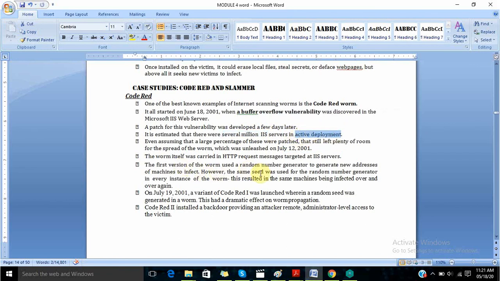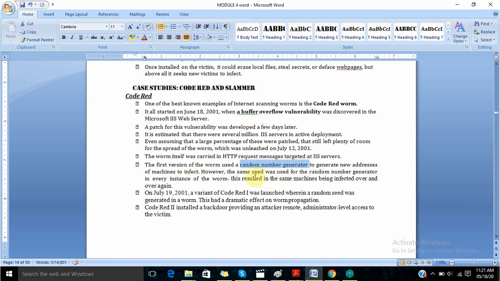The first version of the worm used a random number generator to generate new addresses of machines to infect. So it was affecting new machines.